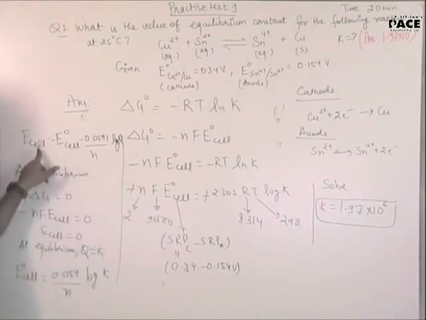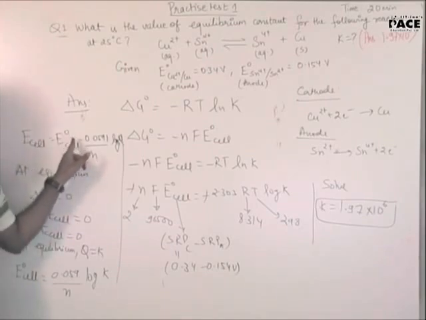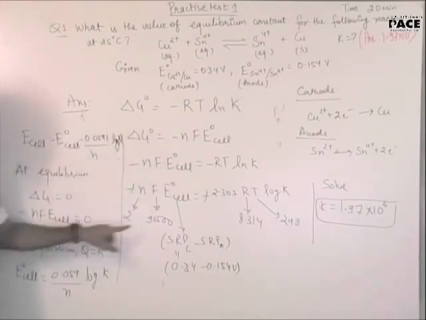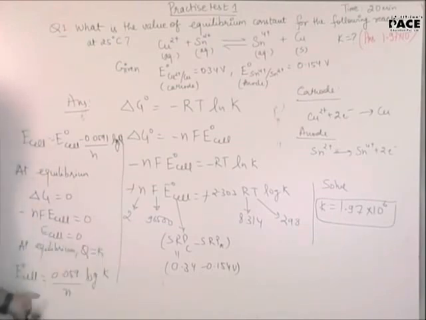Because how did we derive the Nernst equation? Delta G is equal to delta G naught plus RT ln Q. Fine. So both the equations will give you the same answer. If you have done it even by this method, it's fine with me. Is everyone clear? Yes, sir. Any doubts? Shall I run it? Okay.